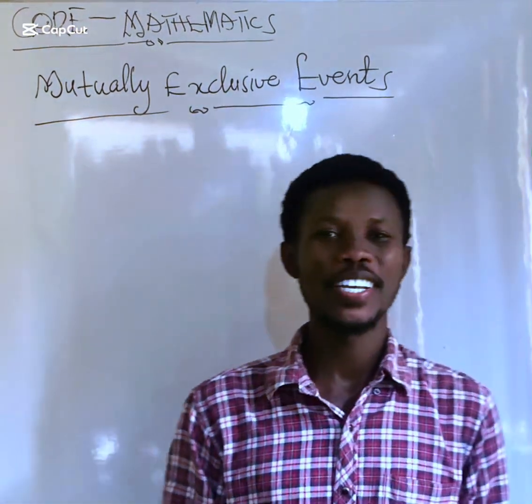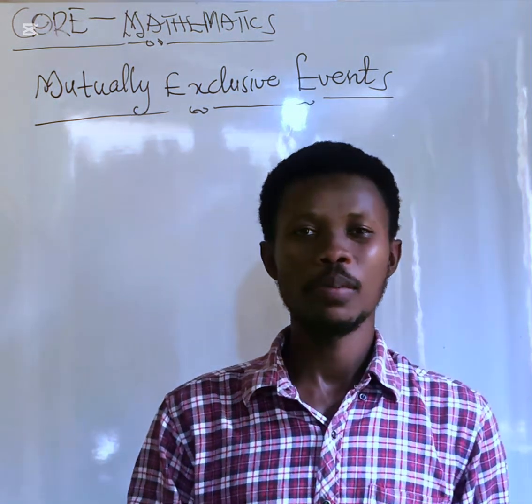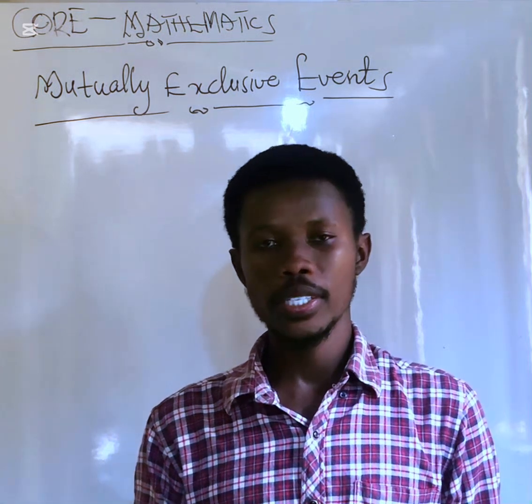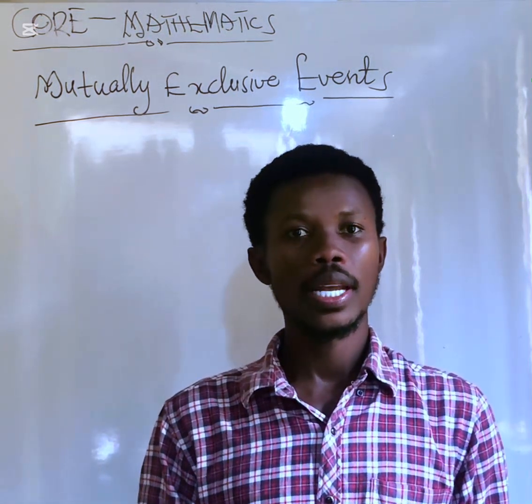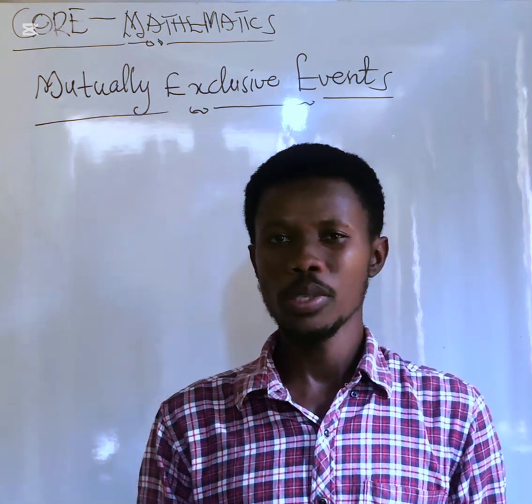We are going to continue with the probability. And with the probability, we are now at mutually exclusive events. Mutually exclusive events. Any two events that cannot occur at the same time is called mutually exclusive events.